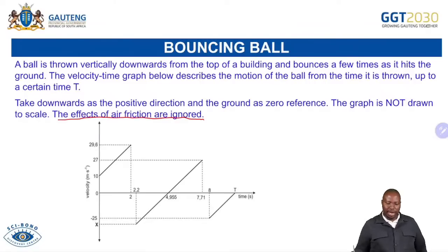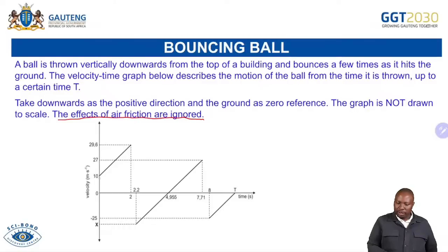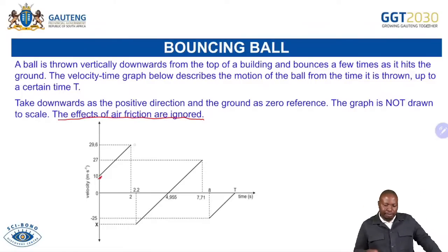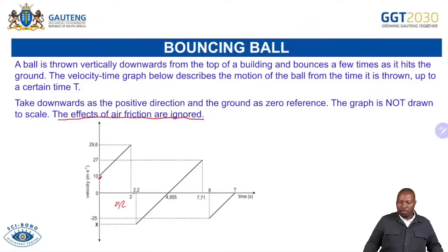Then you are able to see that it was thrown vertically downwards. Hence, you see that it started with an initial velocity of 10. As it's going down, its velocity is increasing until it reaches 29.6. Then it bounces, and it spends 0.2 seconds there on the ground, because that's the type of question they might ask you, or to say how long did it take for it to reach your maximum height there, which is your 2 seconds. So it's important that you have all that information and you know what happened before or after the bouncing.